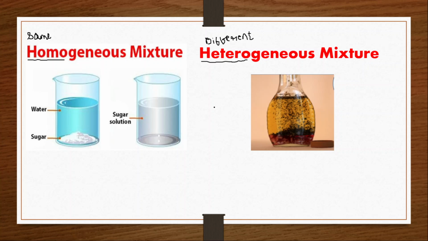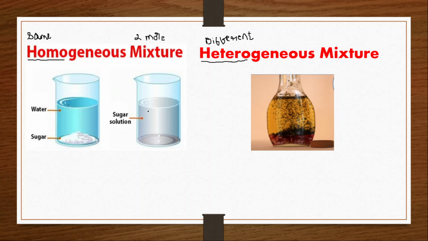So when you say it is homogeneous, we have taken it is a mixture. Mixture means it is made up of two or more particles. Two or more particles should be there, then only it is called a mixture. Pure substances are the ones made up of only one kind of substance, but mixtures have two or more substances. So here water is one particle, sugar is another particle. We are mixing both of them and we get a solution.